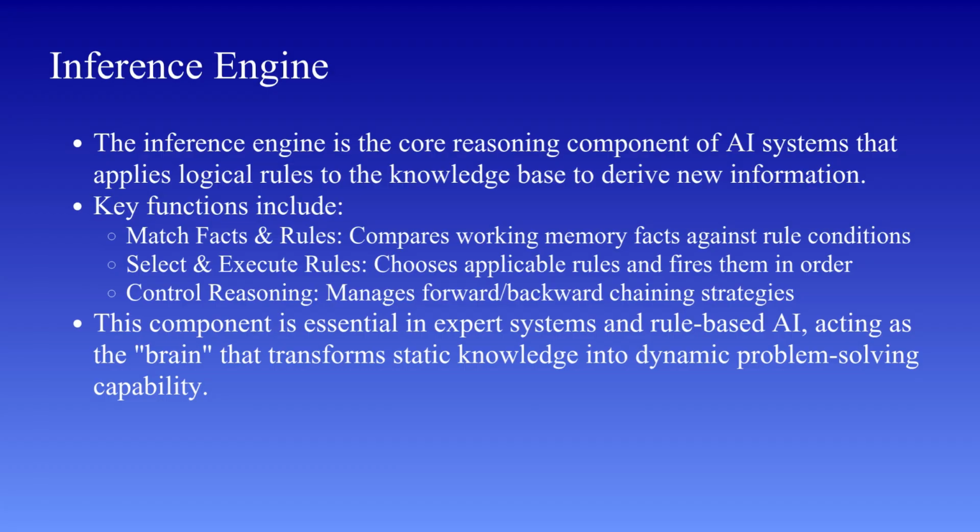For example, if there is a rule that says, if temperature is greater than 100, then the patient has fever, and the working memory contains the value temperature equals 102, then this rule becomes applicable. So the inference engine identifies such matching rules. The next step is rule selection and execution. In many cases, multiple rules may match at the same time. So the inference engine must decide which rule to apply first.